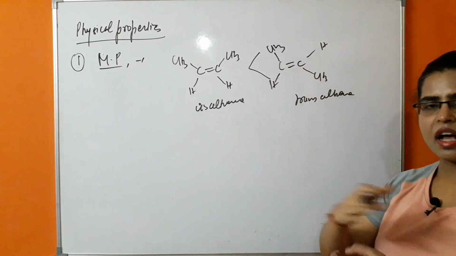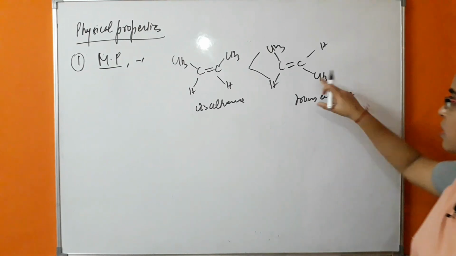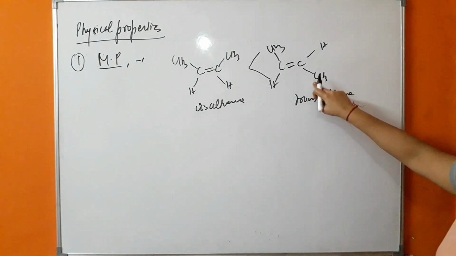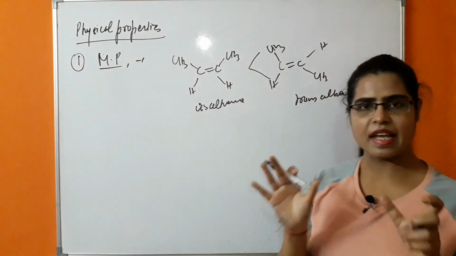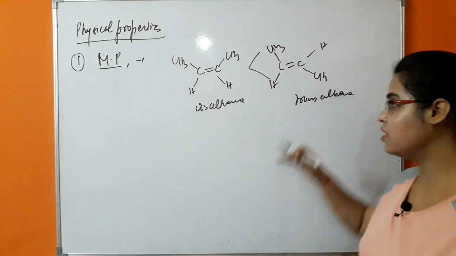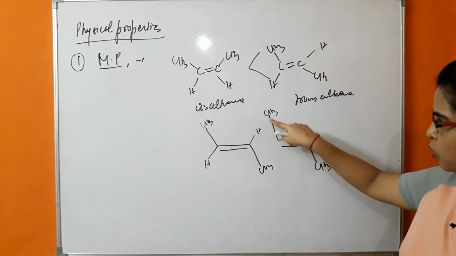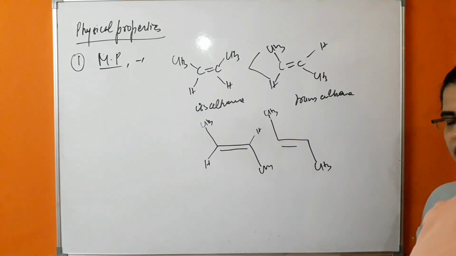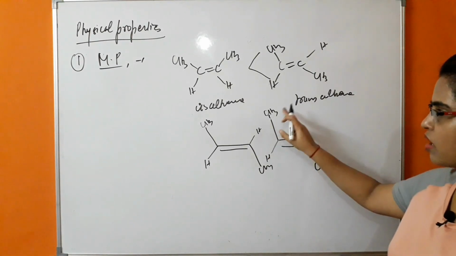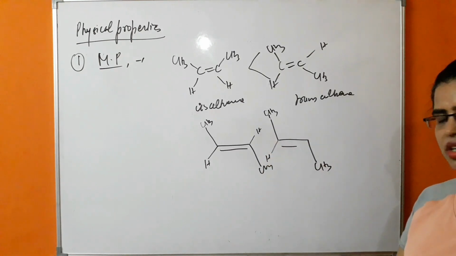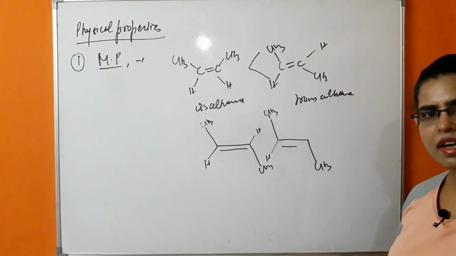When these molecules are present in adjacent positions in the crystal lattice, the terminal alkyl group, that is methyl, is in the opposite direction on each adjacent alkene, due to which the repulsion between these alkyl groups will be less. Why is the packing much more efficient in this case? Because both the methyl groups are in the opposite direction and both the hydrogens are also in the opposite direction, due to which there will be less steric hindrance, less repulsion. Because of that, the trans alkenes are much more tightly packed in the crystal lattice.